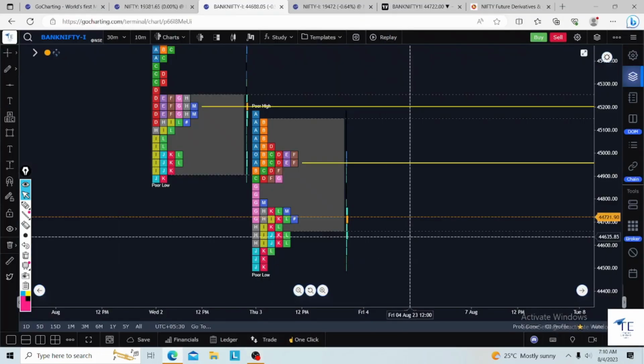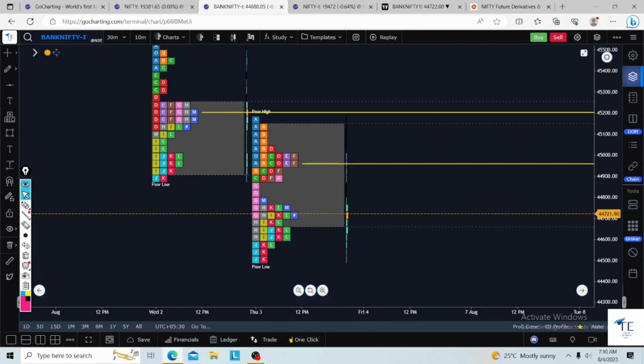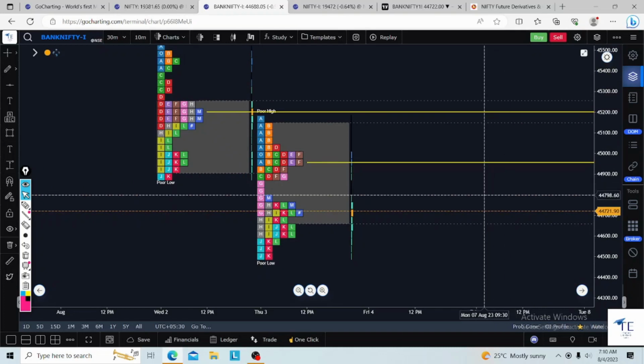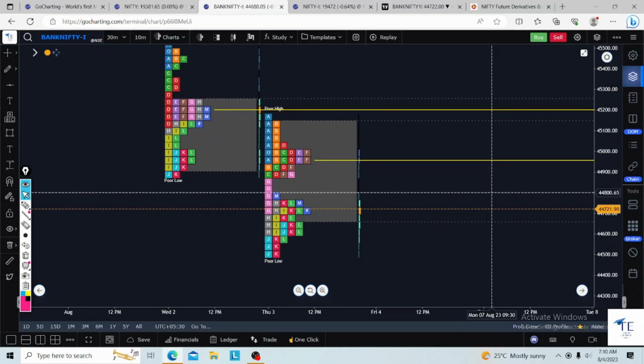Today we are making a video for Bank Nifty. So this is Bank Nifty future. We are doing two separate videos: one is a Nifty future and another one is a Bank Nifty future. I will try to upload Bank Nifty views from today onwards, so that if any Bank Nifty lover, I am a Bank Nifty trader, you can plan the trade based on the levels. These levels have their own soul. Keep this information in the back of your mind.